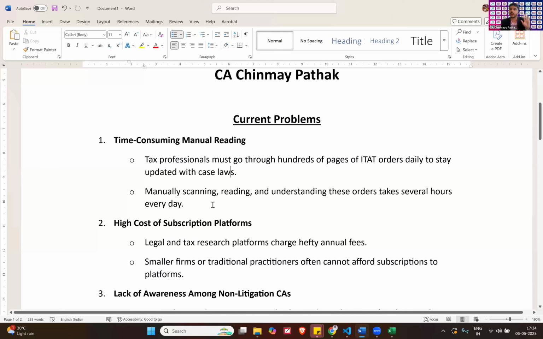Then secondly, the subscription cost of other platforms is very high. Here we are using the paid version of ChatGPT and the API. If we calculate the cost, it will roughly be rupee 1 or rupee 2 or less than that, I would say, as I have assessed it based on what I have used.